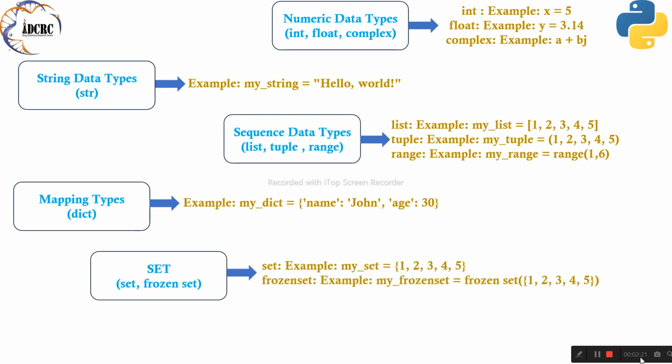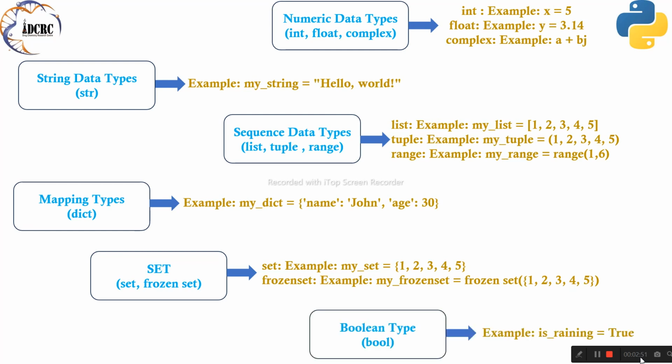Set types. Sets are the explorers of Python's universe, venturing into uncharted territories to discover unique elements. Mutable and dynamic, sets offer a refreshing perspective on data organization. Frozen set, like ancient relics preserved in ice, frozen sets offer an immutable glimpse into the past, capturing unique elements for eternity. Let's embark on a voyage of discovery with Python's adventurous sets.